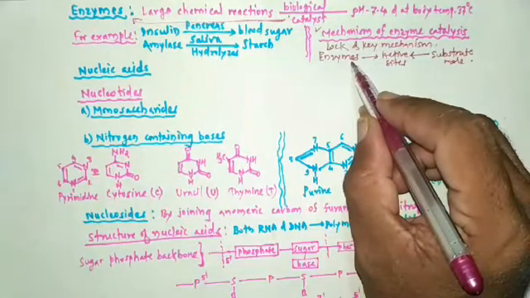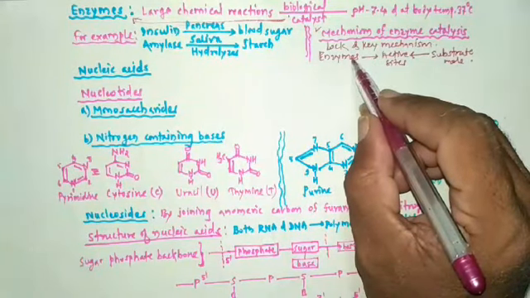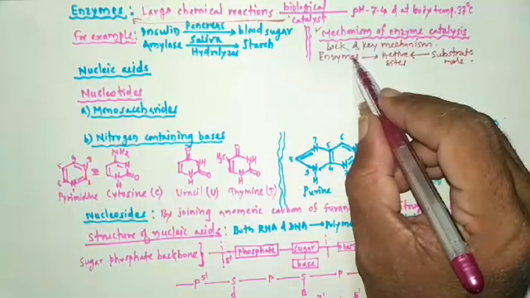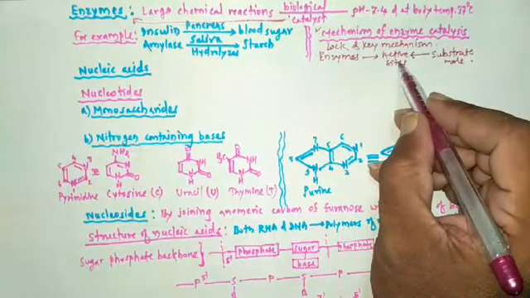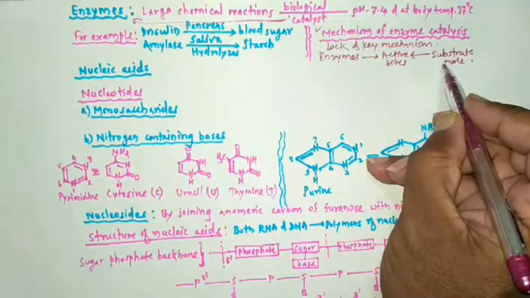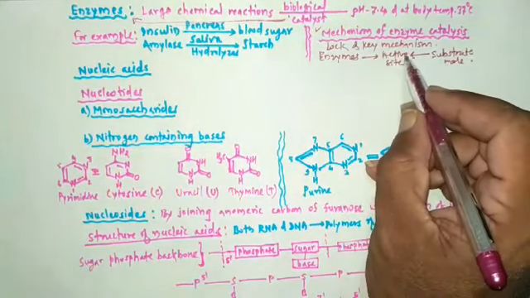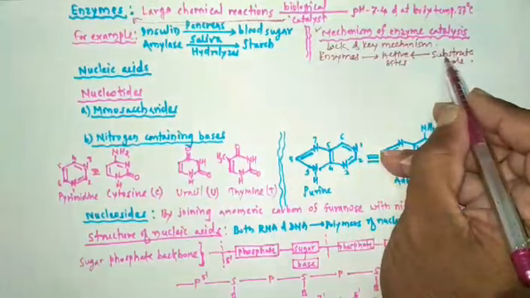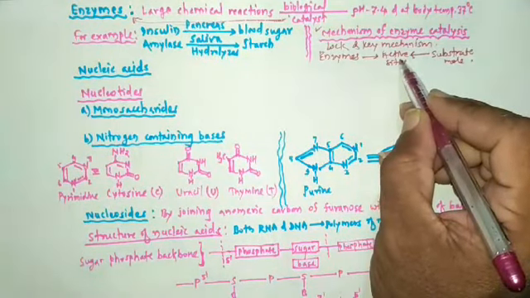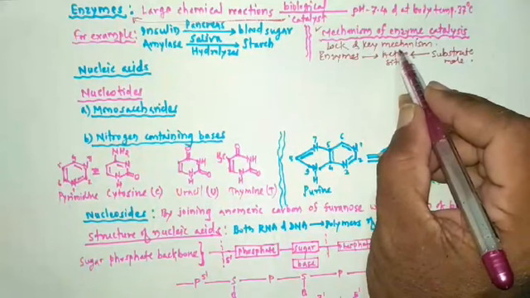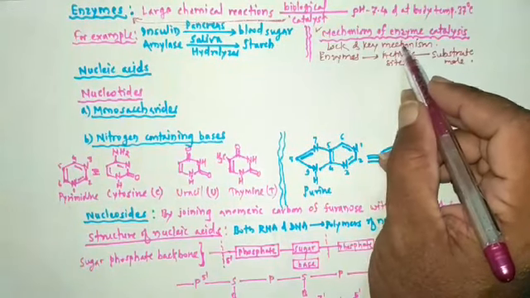So when a substrate molecule comes in contact with the active site of the enzyme, it binds to the active site, then the reaction starts, and finally the product is formed.